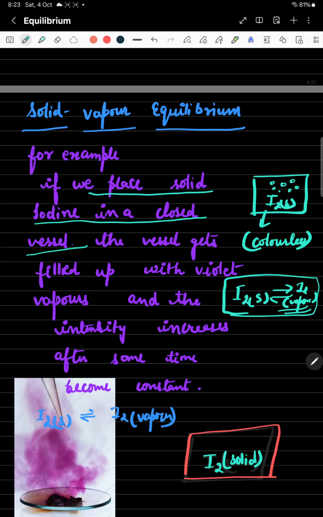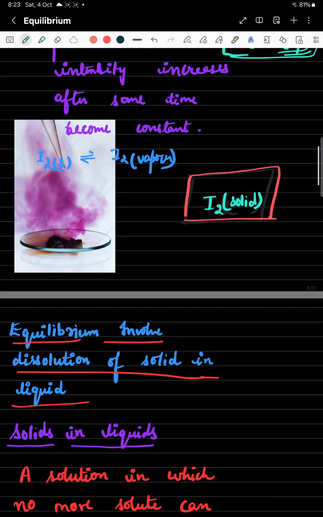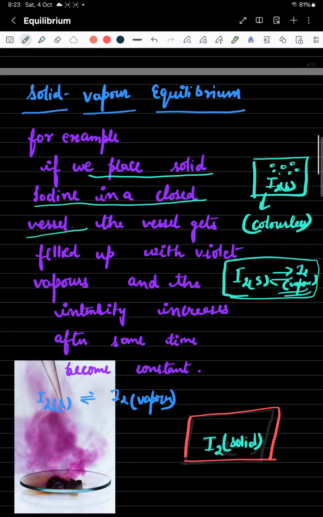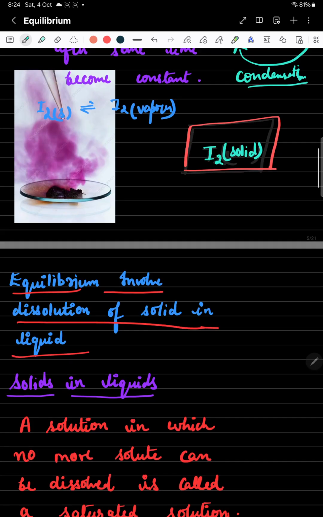So we can easily understand that at equilibrium both the phases are present. The solid and the vapor form are present over here. Now this is the solid-vapor equilibrium. You can say the rate of sublimation and the rate of condensation are equal. Now this is your equilibrium stage.